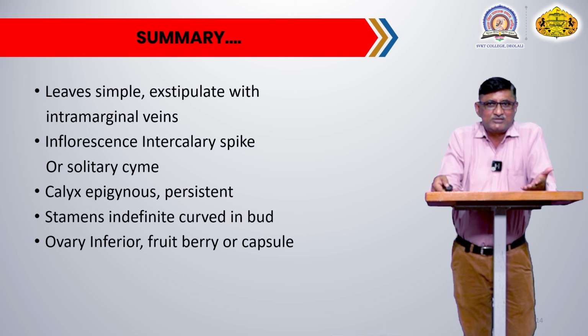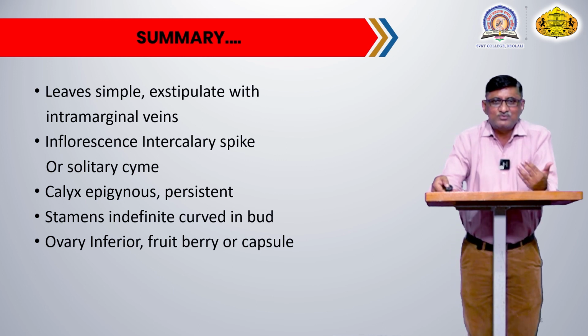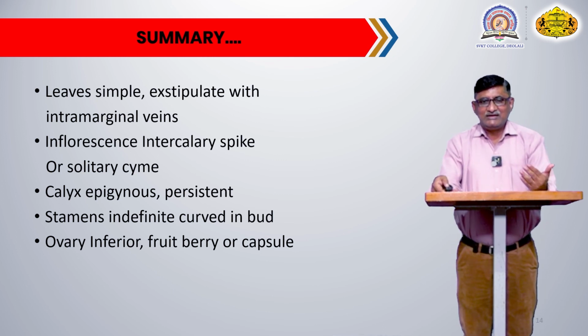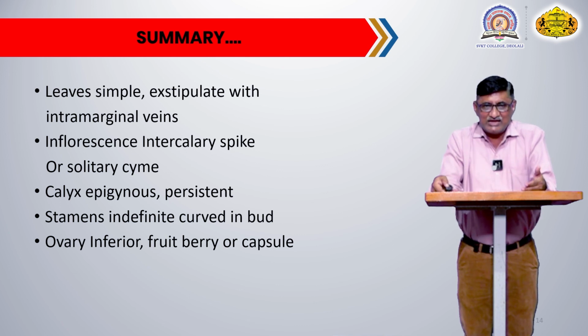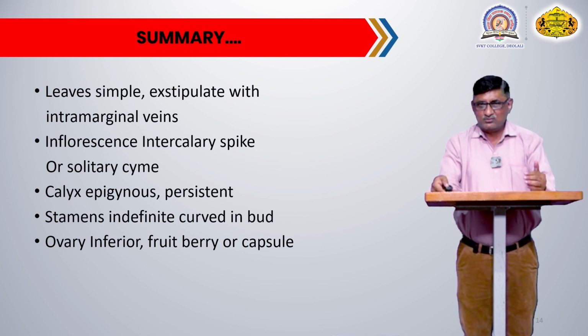As I have already explained, the leaves are simple, exstipulate with intramarginal veins. Inflorescence is an intercalary spike in some plants or a solitary cyme in some. Calyx epigynous, they remain persistent. Stamens many, indefinite, curved in bud condition. Ovary inferior, fruit berry or capsule kind. These are some of the important features of this particular family.